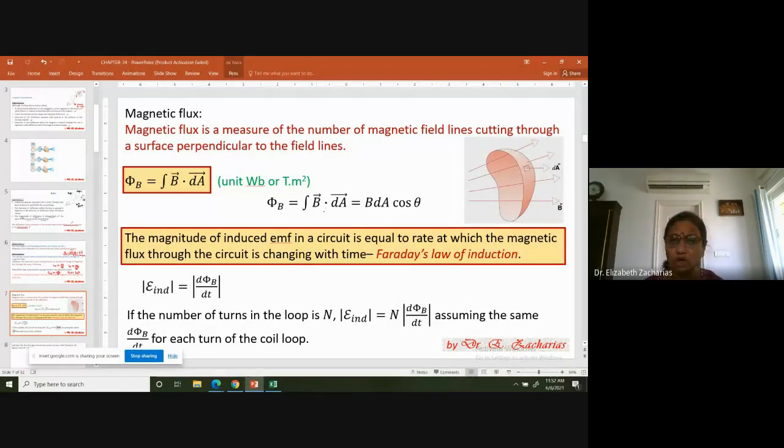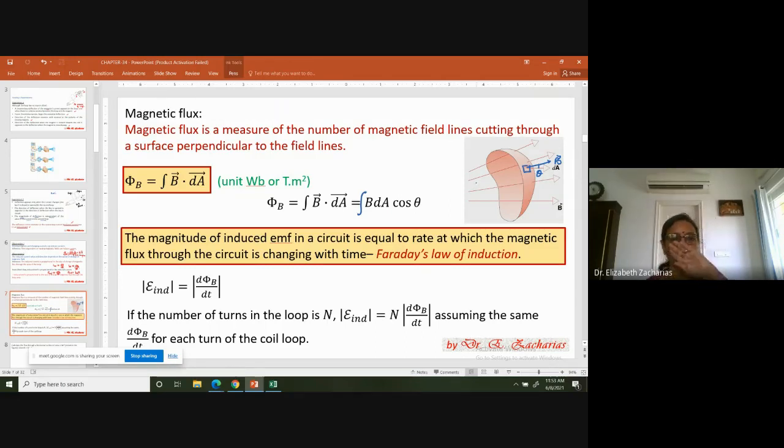And then because there is a dot product involved, you know that flux is a scalar quantity, and it is given by the integral B dA cos theta. What is cos theta? If my area vector at this place is this, then my B vector is going to be this, then theta is going to be the angle between the B and dA vectors.